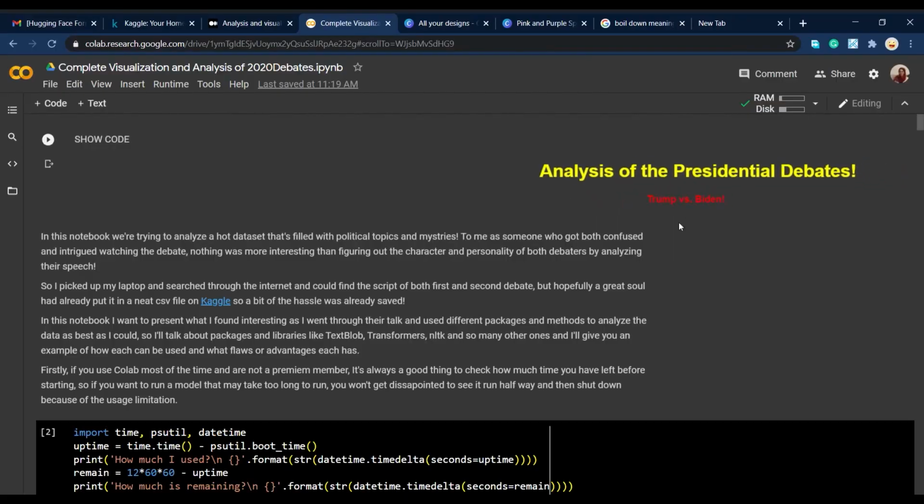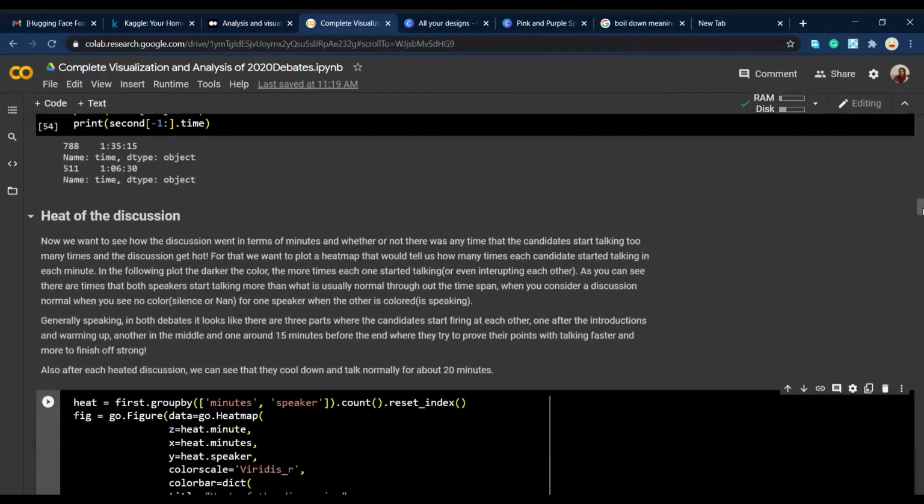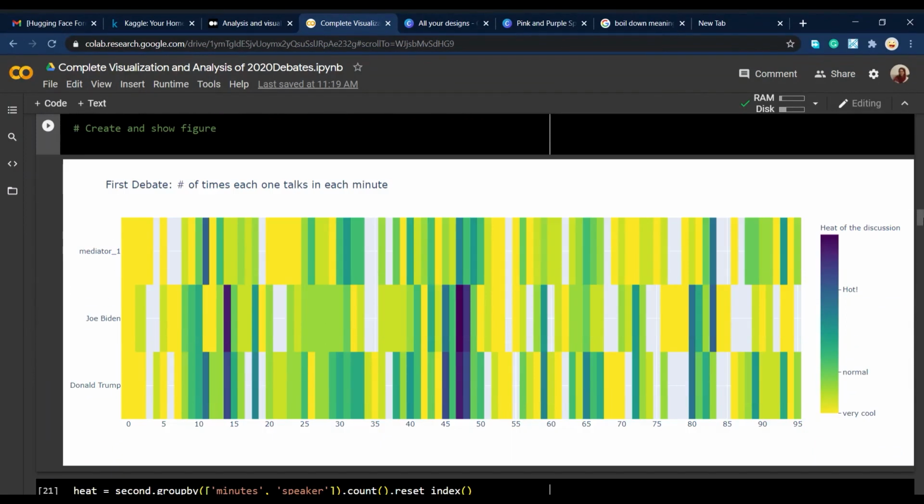Okay, so right now I'm in my Colab notebook and I want to show you how I visualized all these things. I'm not going to go into too much detail about the code, but I'm going to show you exactly what I visualized.